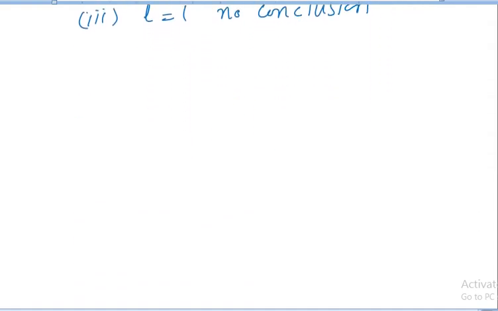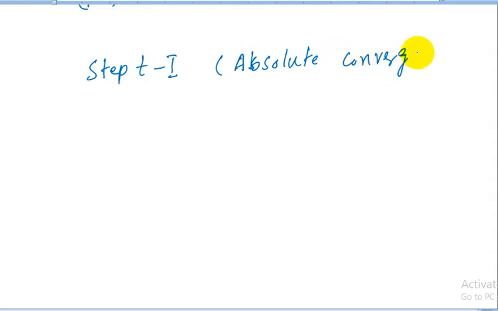Remember, in order to discuss absolute or conditional convergence of a series, the first step is to test the series for absolute convergence. If the series is absolutely convergent, then our problem is solved, because in this type of problem we are asked to discuss absolute convergence, conditional convergence, or divergence of a series.